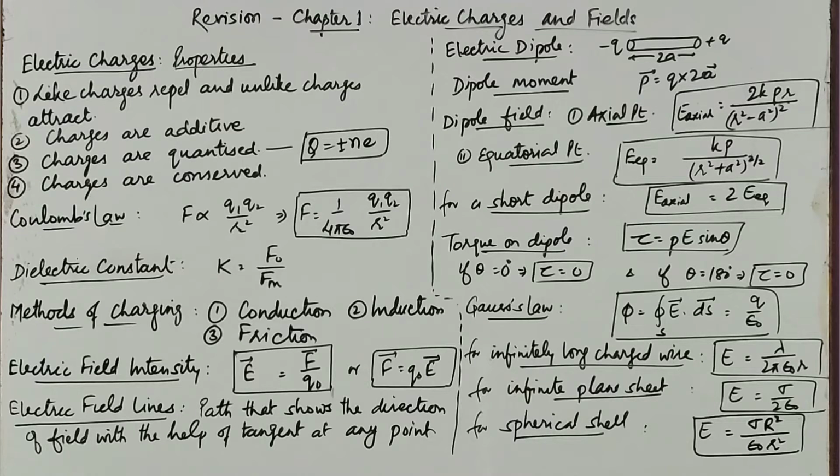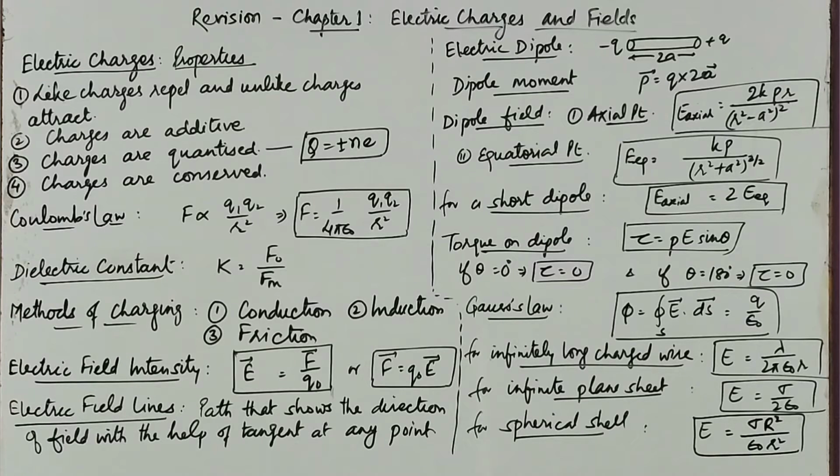And fourth, the important one, charges are always conserved. The total charge present on a system can neither be increased nor decreased, which means it can neither be created nor destroyed. It remains conserved.